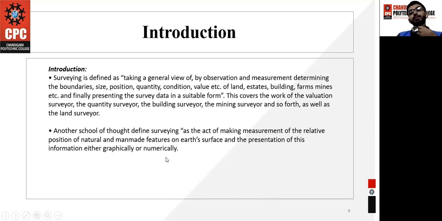That means you need to prepare a map graphically, and numerically means you need to do a lot of calculations before starting any survey work. That is about the survey introduction.